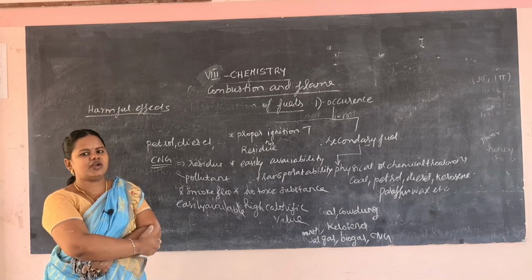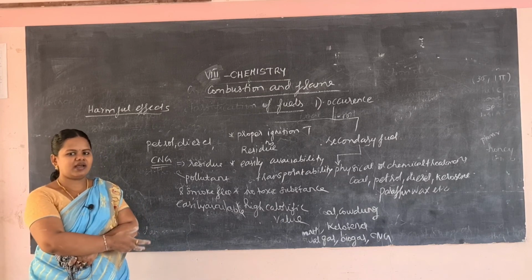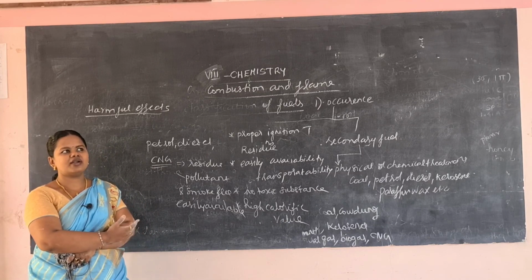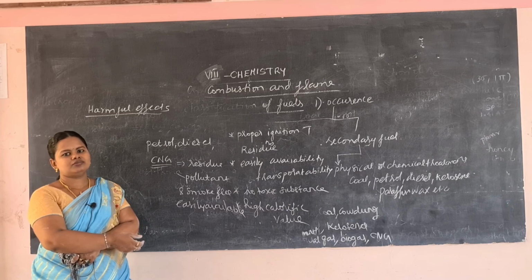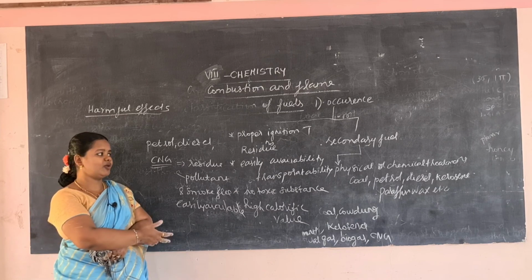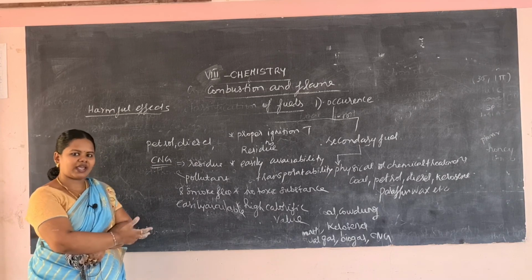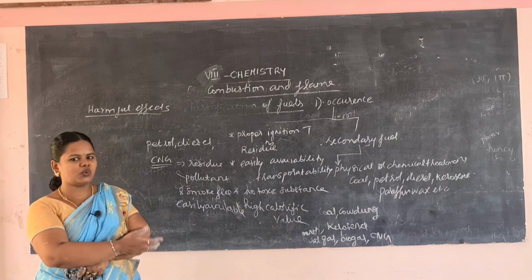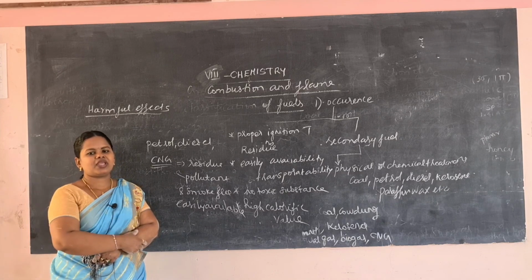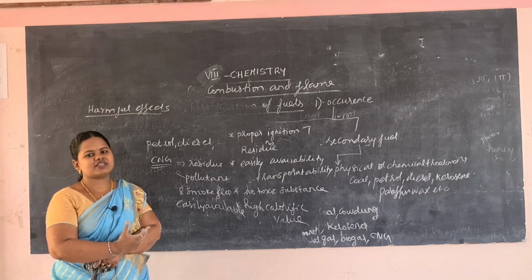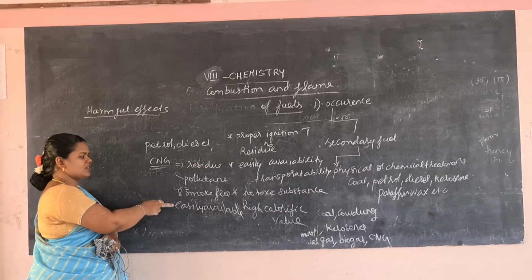So in today's class we learnt about fuels, what the uses of fuels are, and how they are classified based on occurrence, state and source. We learnt what an ideal fuel is, its uses, and what fuel efficiency is. Then we learnt about calorific value, which can be asked in a short answer. We learnt the value of 1 calorie, which is equal to 4.18 joule, and its unit. We learnt about the uses of fossil fuels and the harmful effects of using them. Instead of petrol and diesel, you can use compressed natural gas.